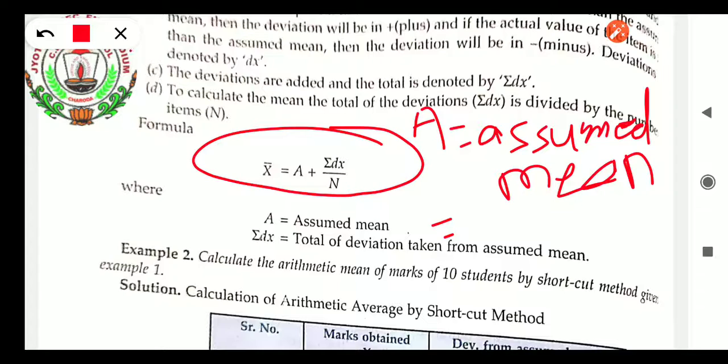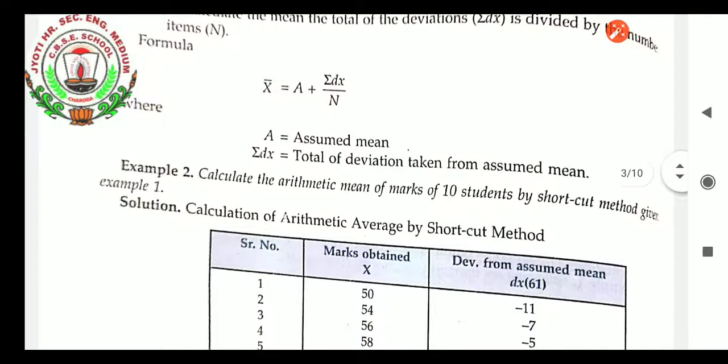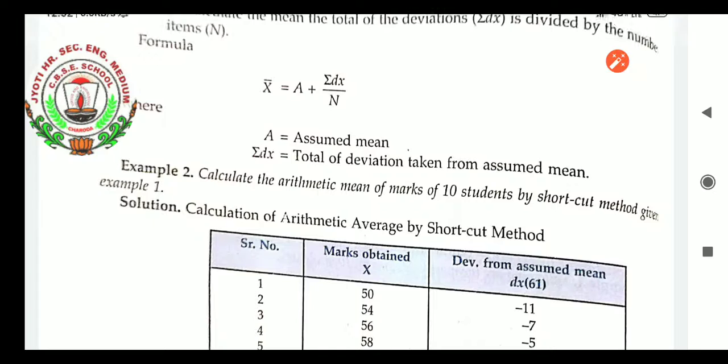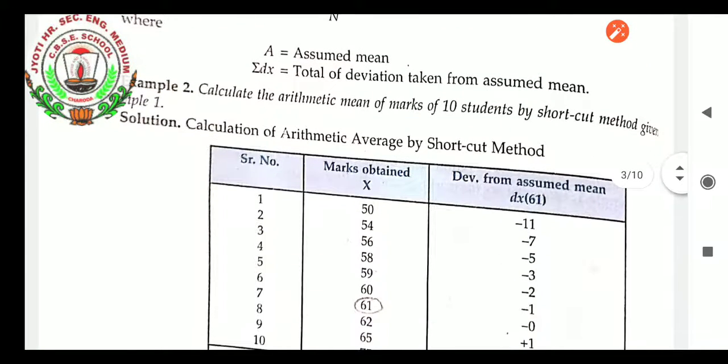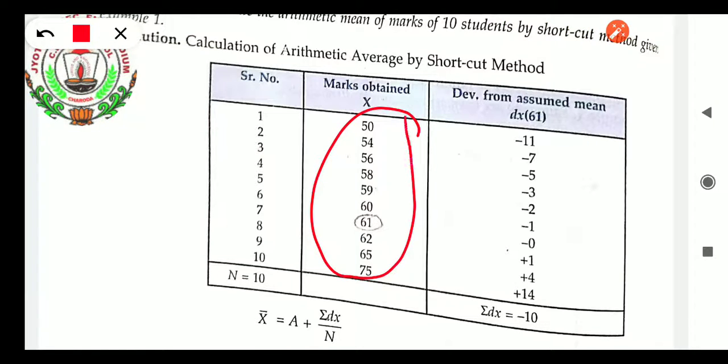Let us see how I will proceed and how we take this. If you have written the formula, mean equals a plus sum of dx upon n, let us find dx and n. Calculation of the arithmetic mean, the data is the same, example number 1. Serial number, marks obtained. See carefully the data I want to explain. Here, in this x is what was given in the question.